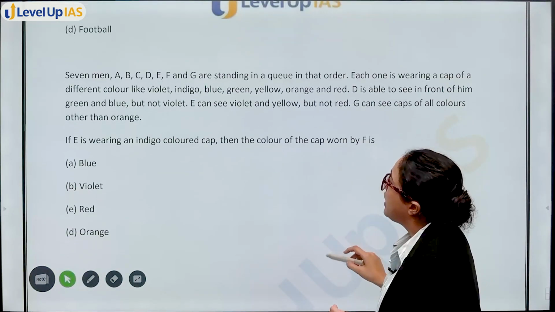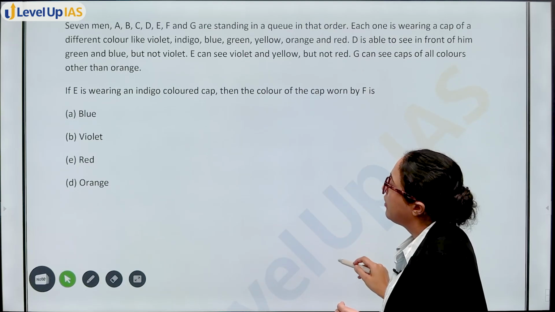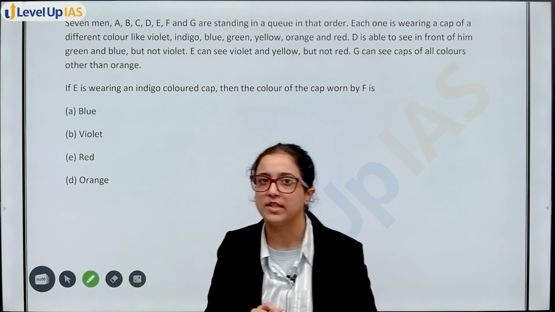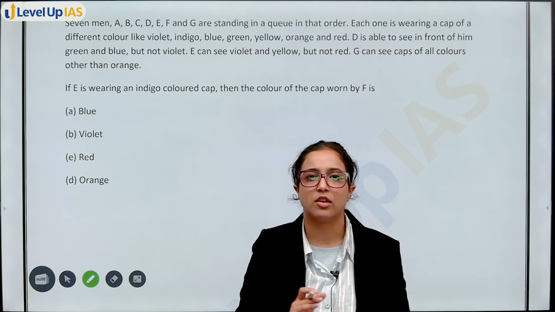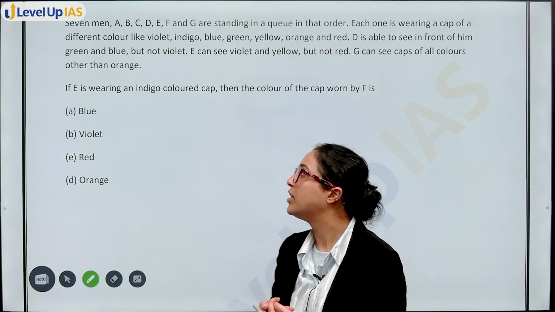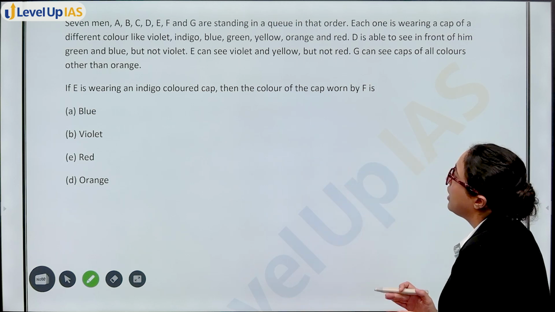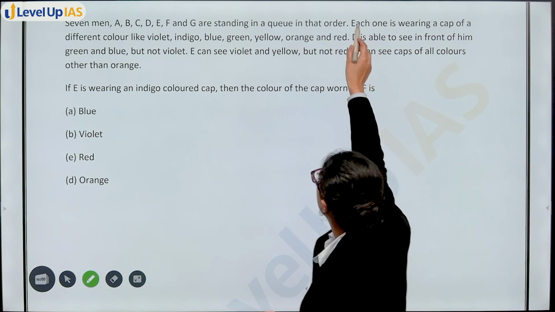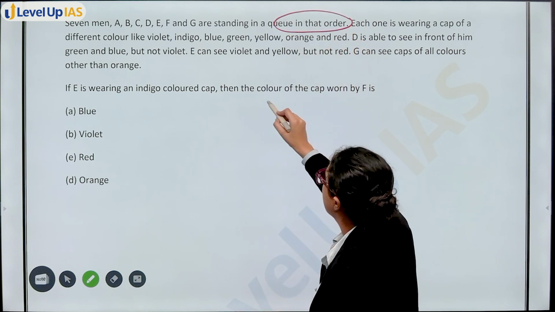Before 2018, all the questions were easy only. From this topic, easy questions were only asked. Now a little complication, they have been making statement sufficiency questions a bit more complicated, but not much. Now you have 7 men, A, B, C, D, E, F, G standing in a queue in that order. Already the order is given.